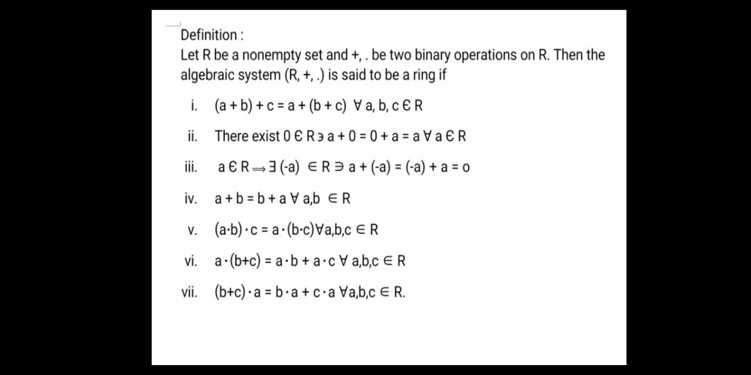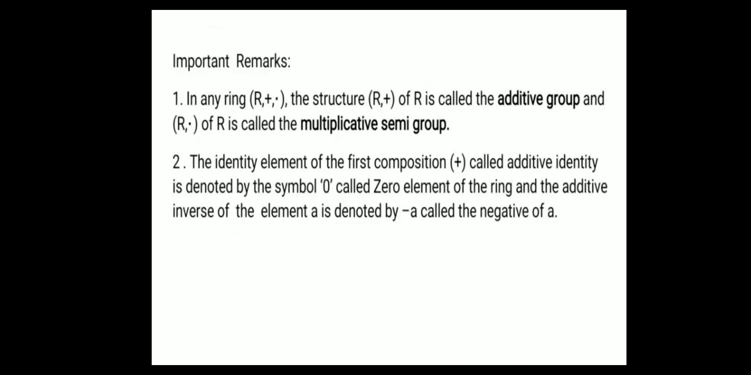Okay, we are going to the fifth condition. (a·b)·c = a·(b·c) for all a, b, c belongs to R. That is semi-group. The associative law is satisfied with respect to dot, then it is called a semi-group, (R, ·) is a semi-group. Next we are going to the sixth and seventh conditions. That is the left distribution law and right distribution law.